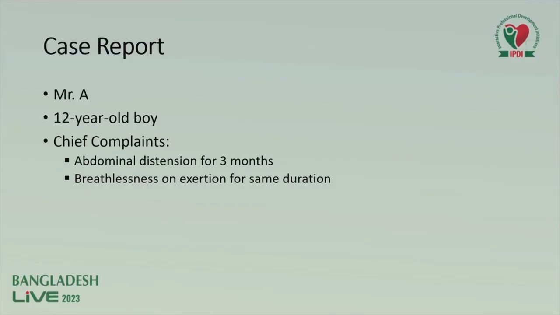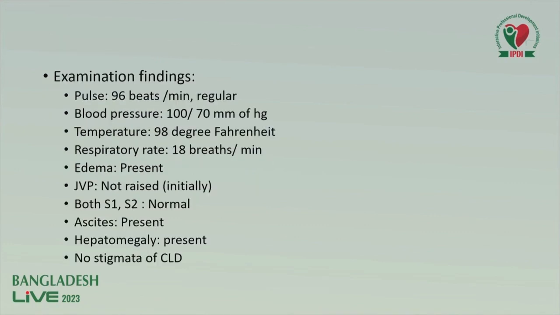A 12-year-old boy presented to us with abdominal distension for 3 months and breathlessness on exertion for the same duration. With this complaint, he was initially treated by a pediatrician and then admitted to the Sheikh Russell Gastroliver Hospital. On examination, his vitals were stable, edema was present. As per record, JVP was not raised. Both the first and second heart sounds were normal. Ascites was present, and there was a just palpable liver. There were no stigmata of CLD.